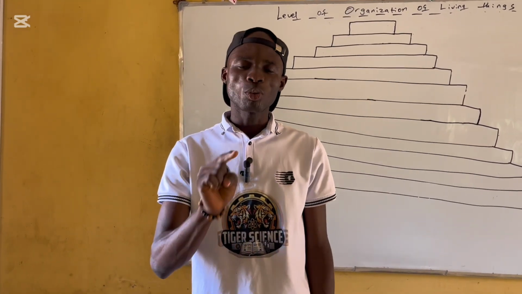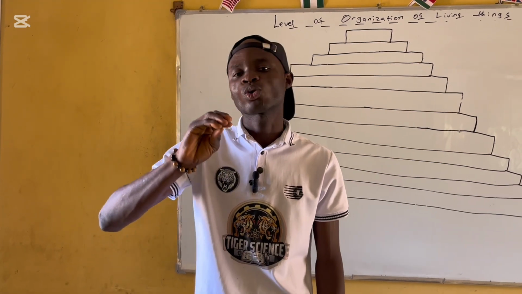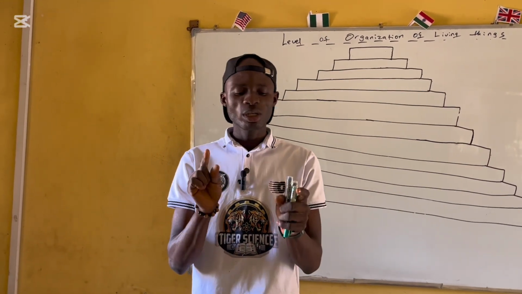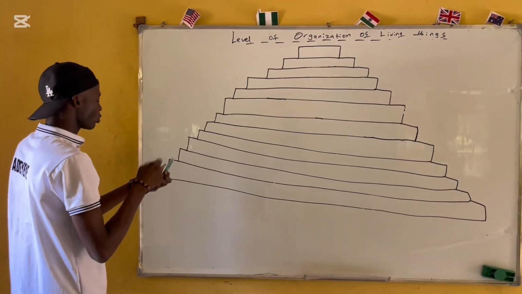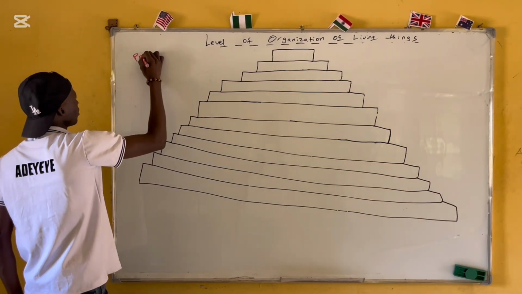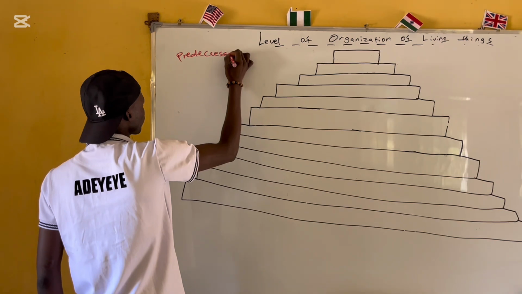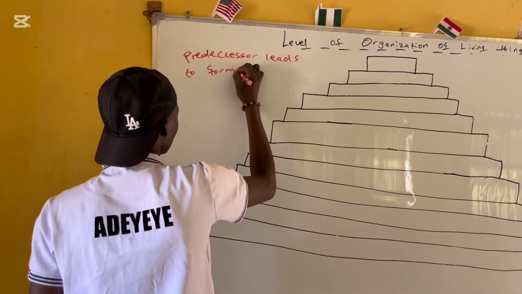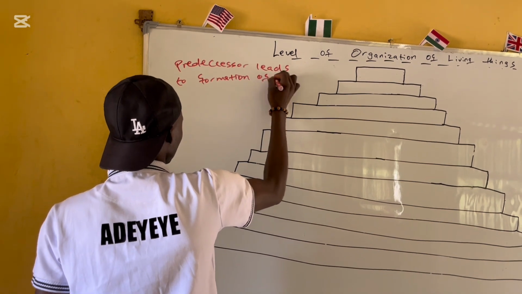There's a particular code that I will give you to study and to maintain in this level of organization in our study. So how do we do that? The first thing that we just need to know about that is that the predecessor leads to formation of the next level.